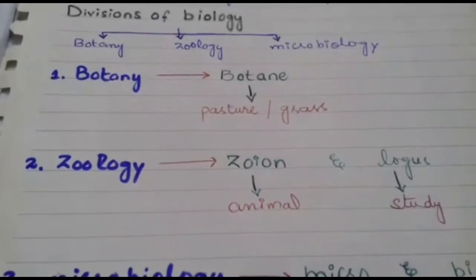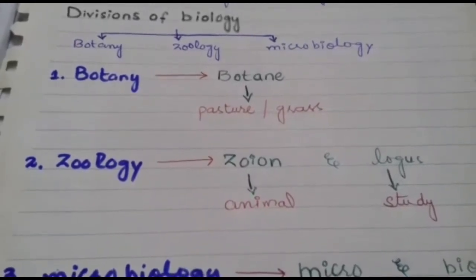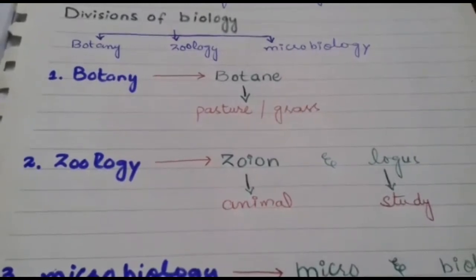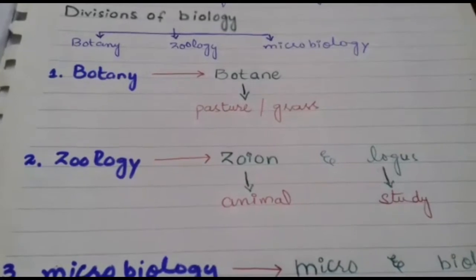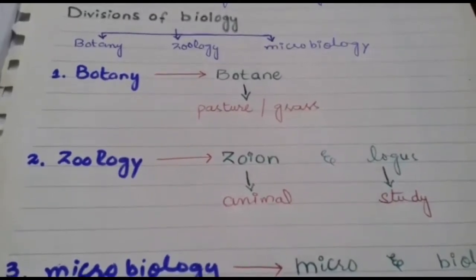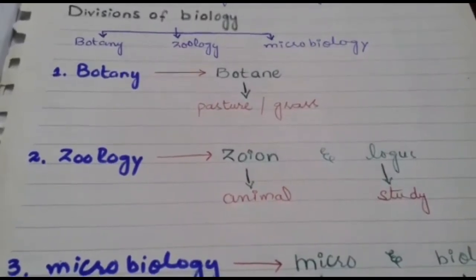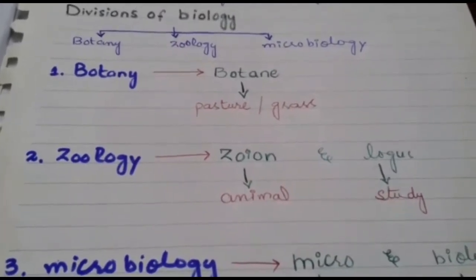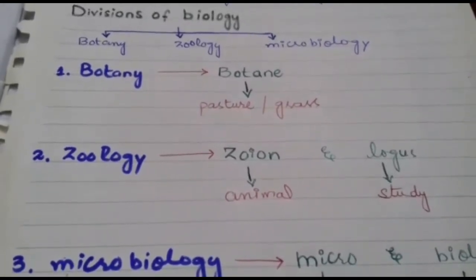The second major division is zoology. Zoology is also derived from two Greek words, zoon and logos. Zoon means animal and logos is study. So the study of animals is called zoology. In zoology, we study about all kinds of animals, whether these are land animals, aquatic animals, or small insects.